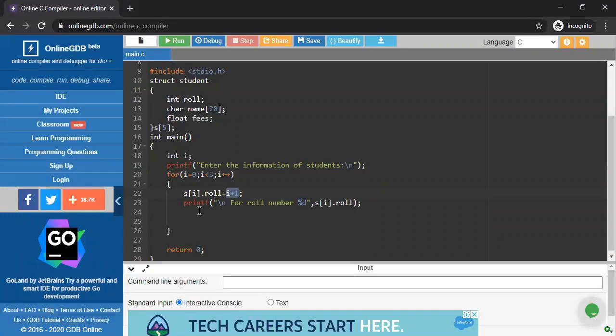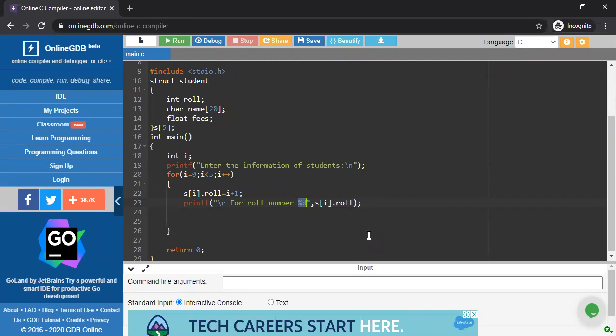roll numbers in a manner from 1 to 60 or 1 to 100 or 1 to 5, whatever you say. And I'm just printing the roll number here, nothing else. See, for roll number %d, because roll is an integer type of data, that's why %d, and si dot roll, si dot roll, not only roll.